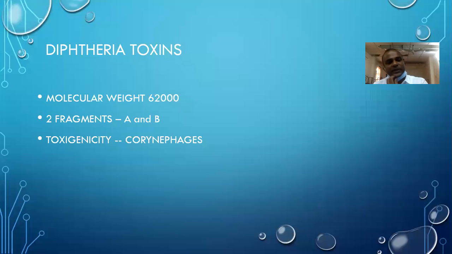Coming to the diphtheria toxin. It is a protein which can be crystallized. The molecular weight is 62,000 and it contains two fragments, A and B, and the toxigenicity of the toxin is because of